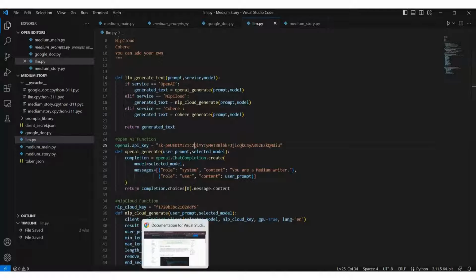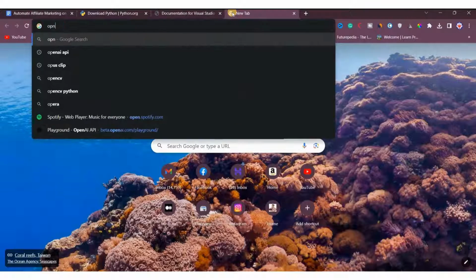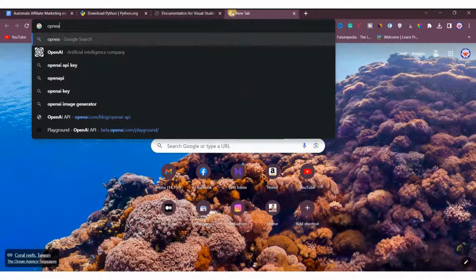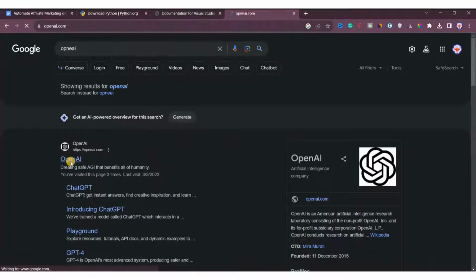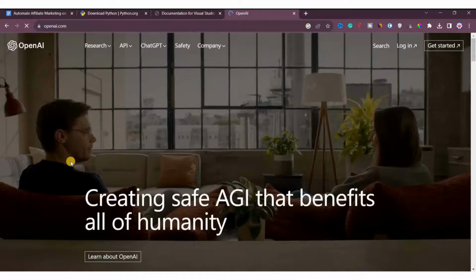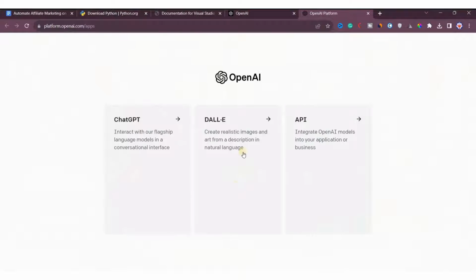So we'll go here and go to OpenAI API. After opening OpenAI, if you have an account, you can click login. If you don't have an account, you can click on get started. I already have an account, so I'll click on login. You can see that it's already logged in, so I'll go to API.